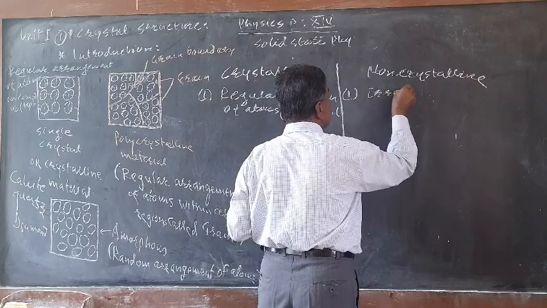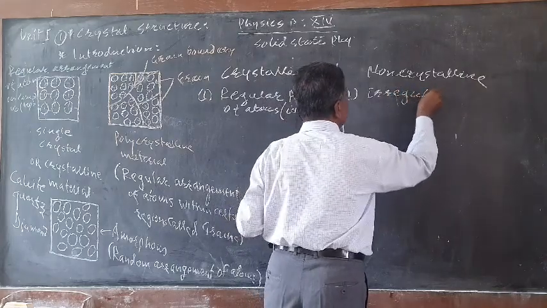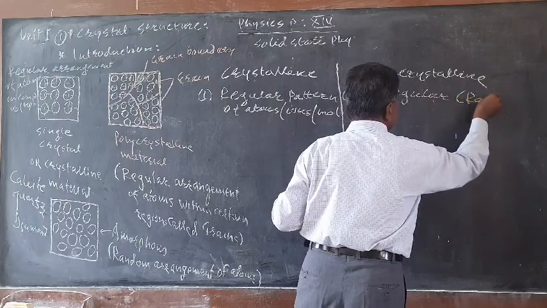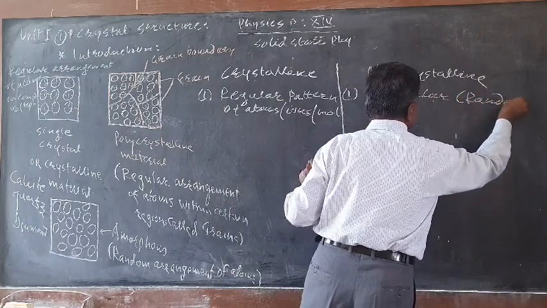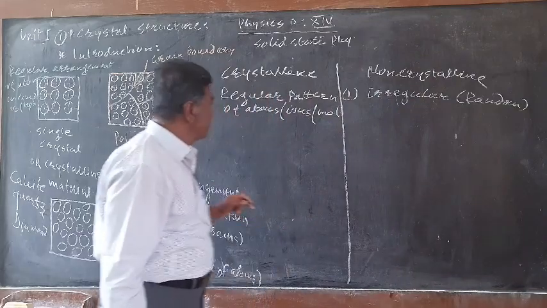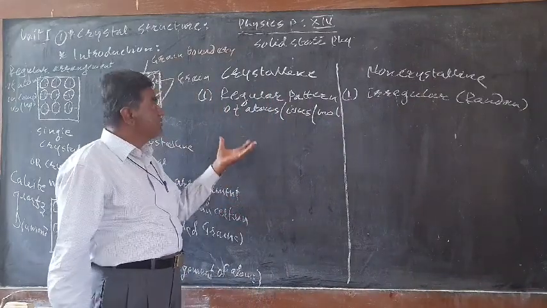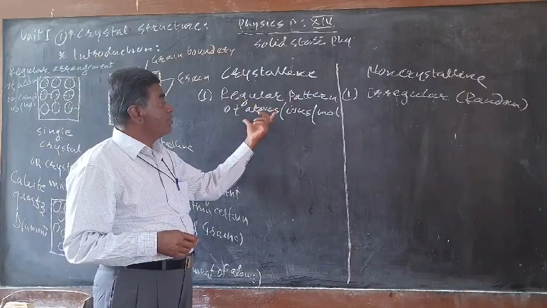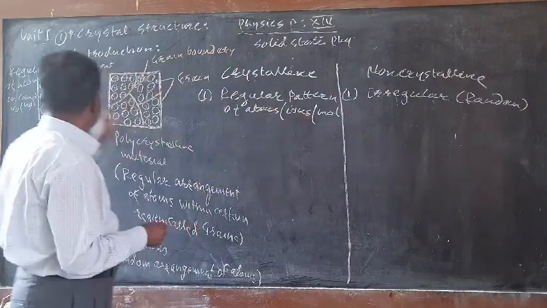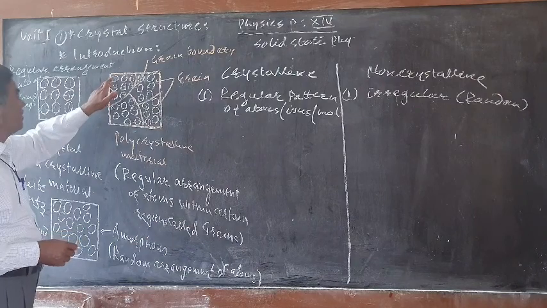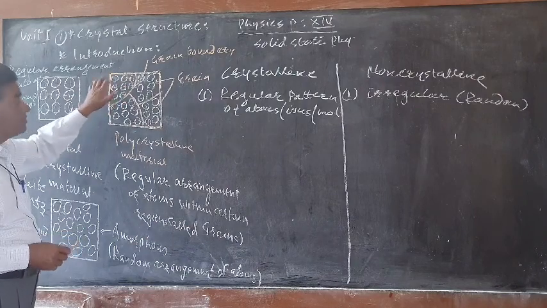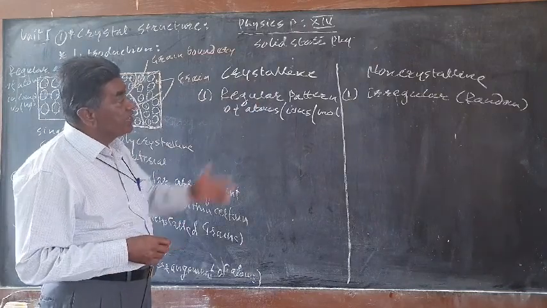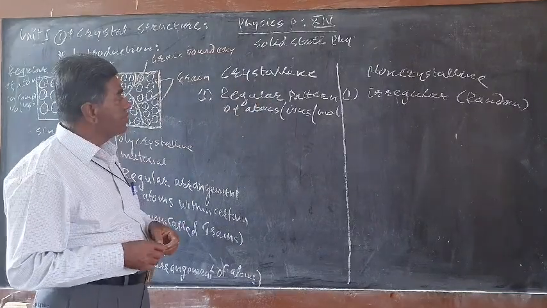meaning a random arrangement. We are getting an irregular or random arrangement in this case. So this is the one main difference. We will see the broad differences between crystalline and non-crystalline solids. Regular pattern of the atoms, ions or molecules like this, regular arrangement here. And here we have an irregular or random arrangement of the atoms.